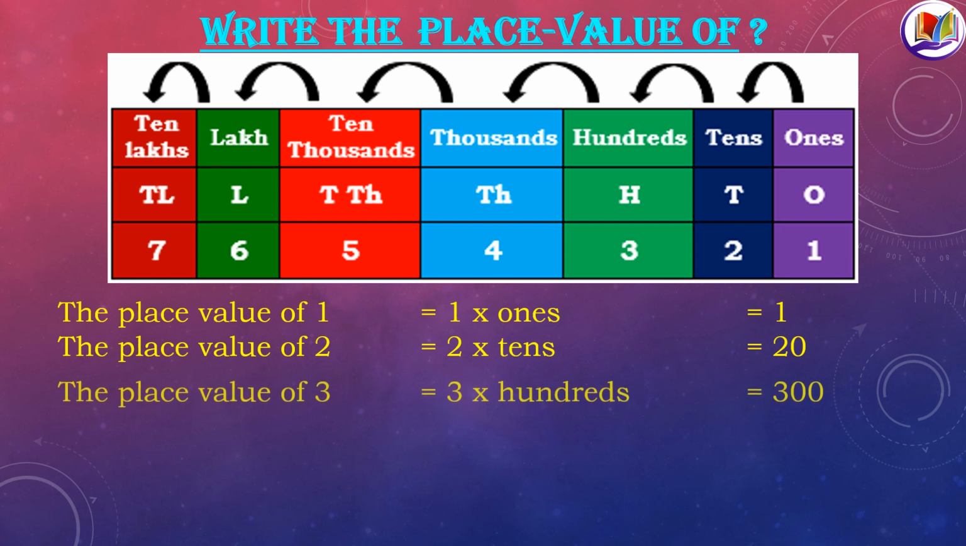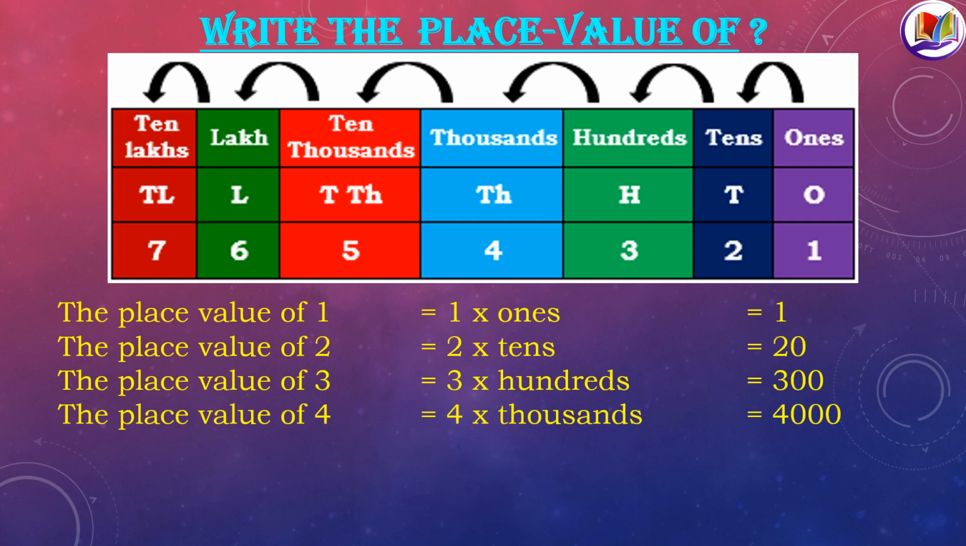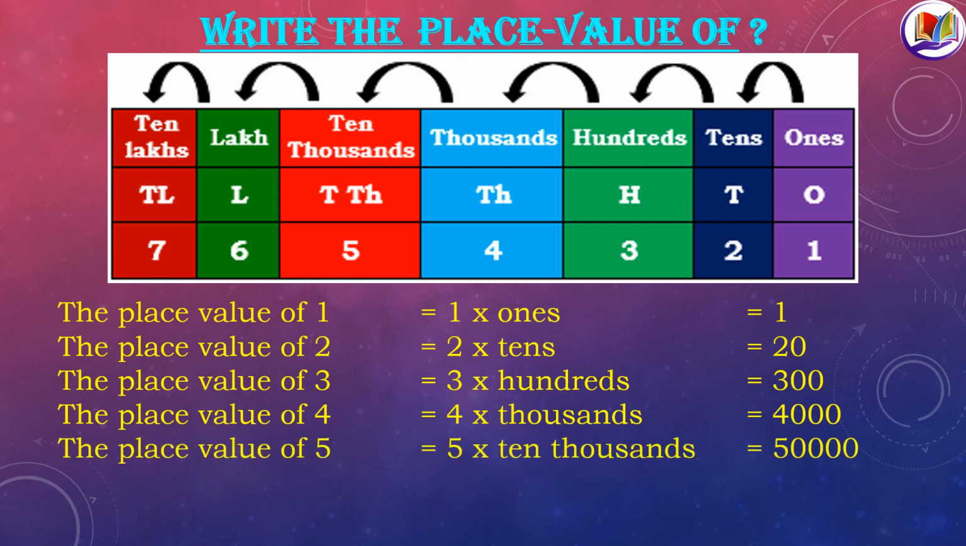The place value of 3? Well, 3 is in hundreds place. So it will be 3 hundreds are 300. The place value of 4 would be 4 multiplied by thousands, that is 4000. The place value of 5 would be 5 into its position, that is 10,000. So 50,000.